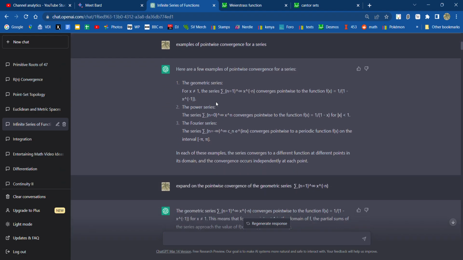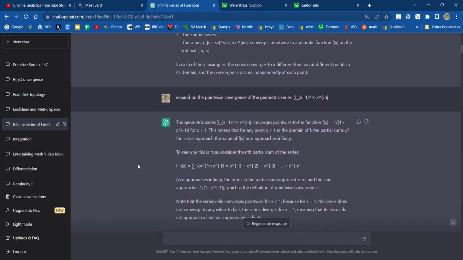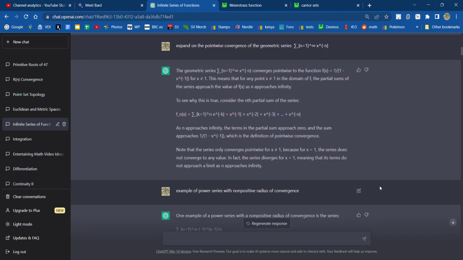Then it gave me some good examples. That was very helpful. And of course, I read all this when I was reading for the chapter. Then I asked it to expand on the pointwise convergence of a specific series. So it was x to the minus n, so 1 over x to the n.